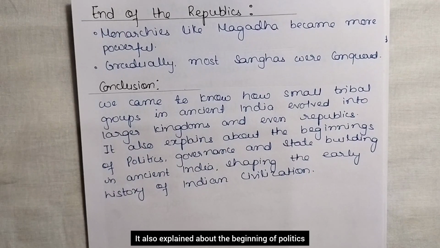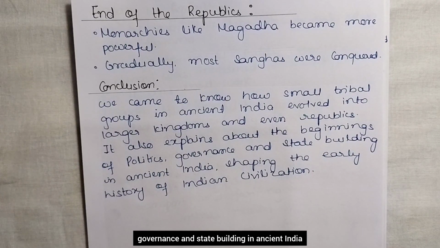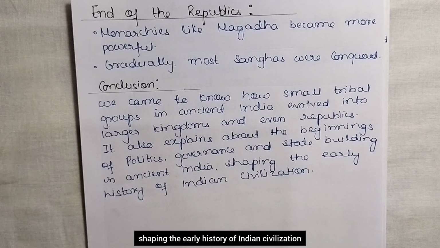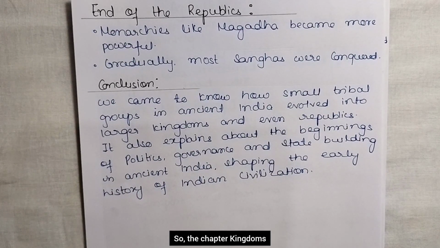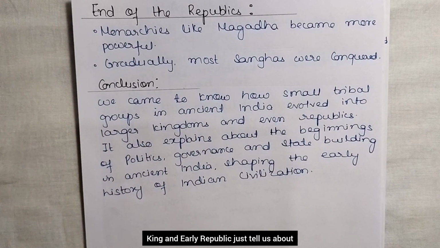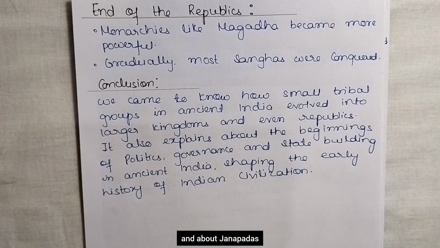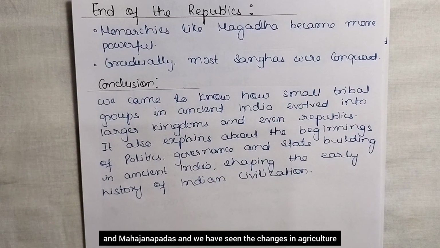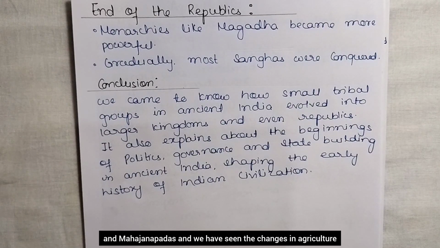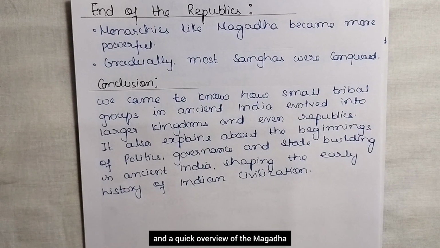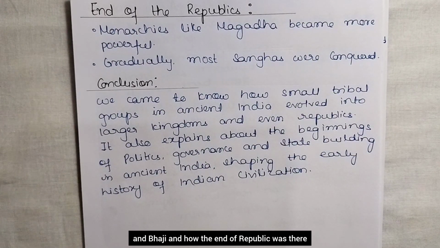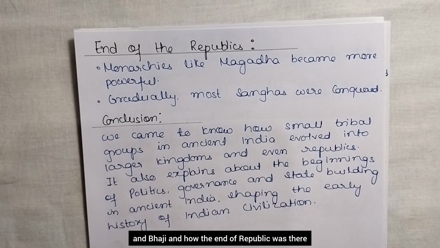It also explained the beginning of politics, governance and state building in ancient India, shaping the early history of Indian civilization. The chapter Kingdoms, Kings and an Early Republic tells us how some men became rulers, then the features of Janapadas and Mahajanapadas. Then we saw the changes in agriculture, a quick overview of Magadha and Vaji, and how the end of the republic came about.